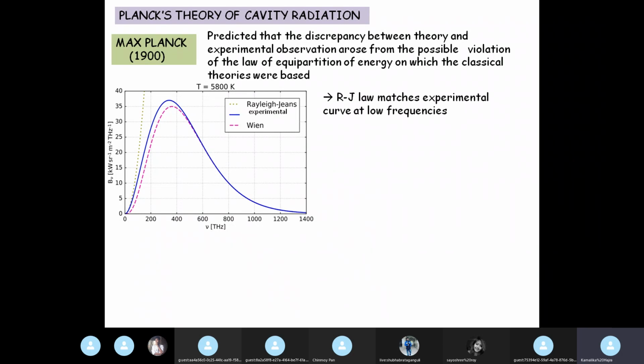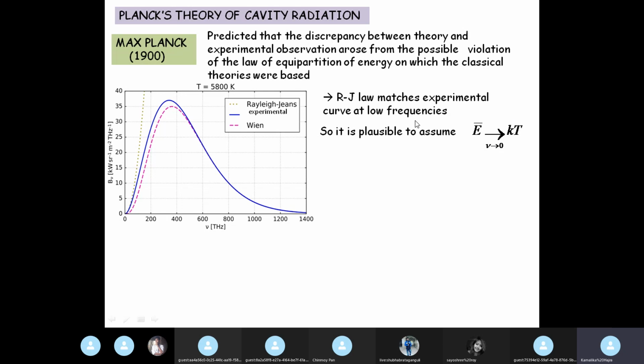Now, what we see here is that the Rayleigh-Jeans law, I have written it in short as RJ law, matches the experimental curve at low frequencies, right? High wavelengths and therefore low frequencies. So it is plausible to assume that the average energy when frequency tends to zero, that is low frequencies, is given by kT, equipartition law.